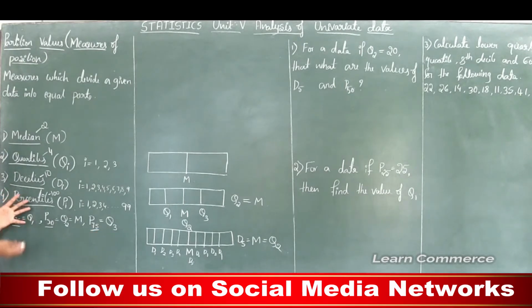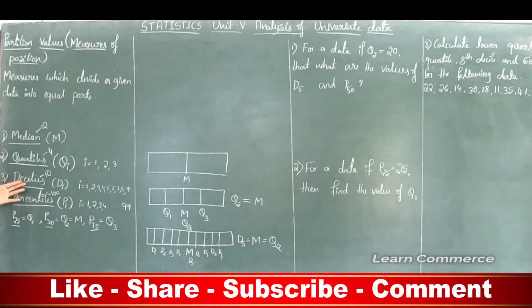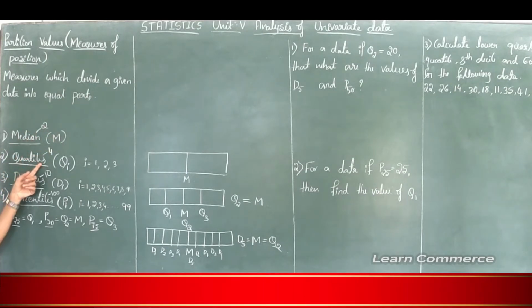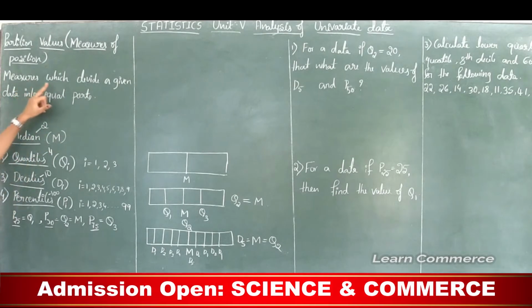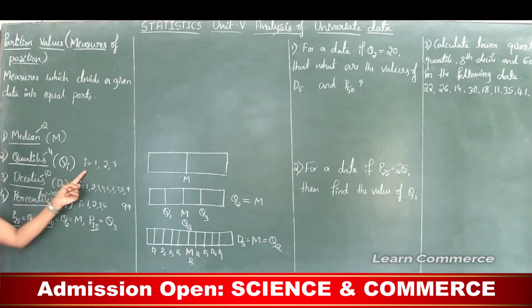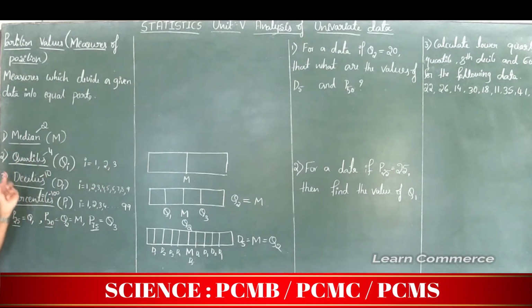Okay, this is all about median, quartile, decile and percentile. So what is median? Median in the sense measures which divide a given data into 2 equal parts. Then quartiles in the sense measures which divide a given data into 4 equal parts, and quartile is denoted by Qi. Here i takes the value 1 to 3. Then deciles measure which divide a given data into 10 equal parts.